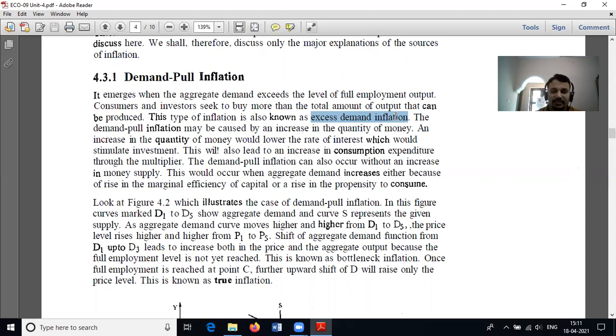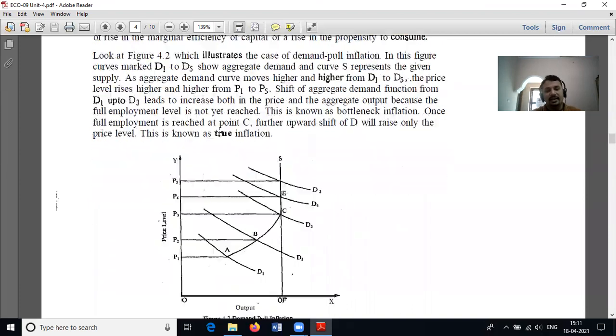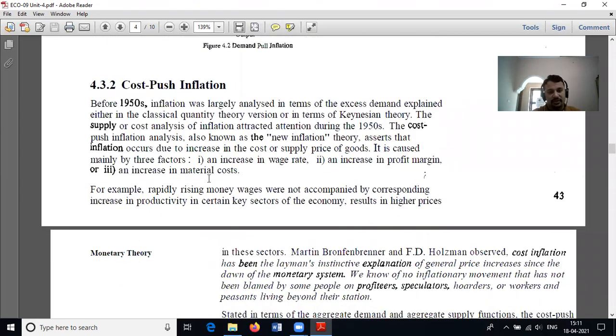Higher wages are available, a higher amount of spending, everything is okay. At the Indian level, inflation is also higher, along with the money. Okay, next is cost push inflation.